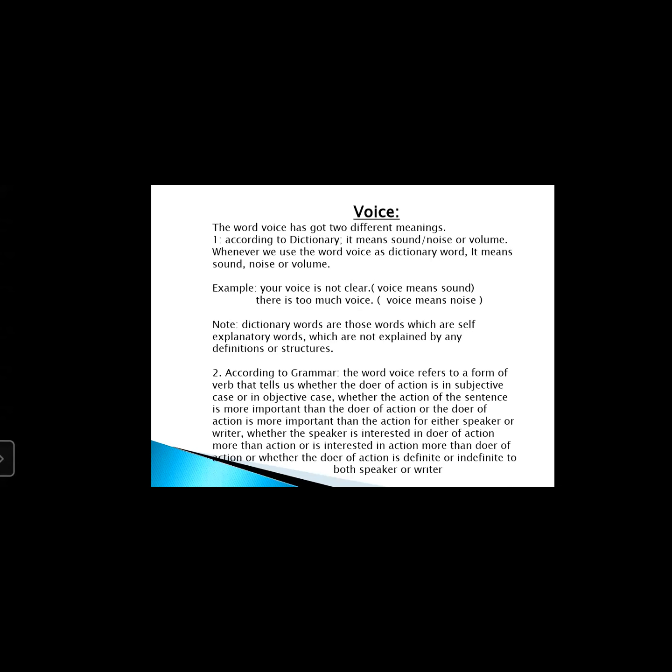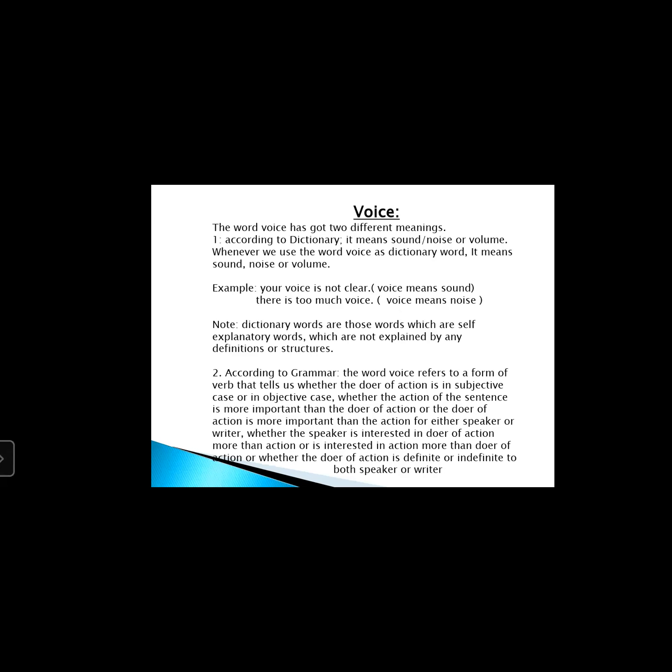So among these words, there is the word voice, which can have a different meaning in the dictionary and a different function in grammar. तो सबसे पहले इस word voice को समझना बहुत जरूरी है, because it is the base, it is the basic, and when you understand the main scenario and main concept of voice, you will not face any kind of problem, at least in understanding the main purpose and the aim of the topic voice.